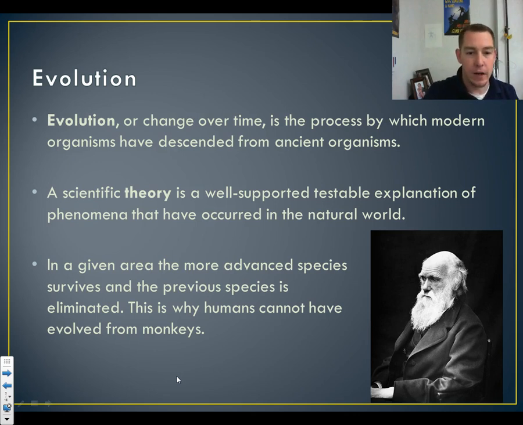Now, in a given area, the more advanced species survives. This doesn't necessarily mean the strongest. It also doesn't mean the smartest or the fastest or the most pink or the most purple or whatever. It means the one that is better suited for the environment. And the previous species in that area is going to be eliminated. Now, this is why humans cannot have evolved from monkeys, because we would have eliminated that species, okay?